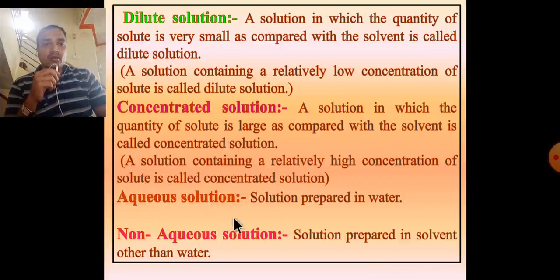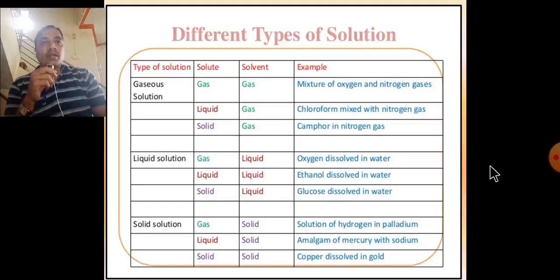Aqueous solution means solution prepared in water. Non-aqueous solution is prepared in solvents other than water, that is organic solvents: chloroform, ether, benzene. These are the non-aqueous solvents. Different types of solution: there are types of gaseous solutions, liquid solutions, and solid solutions.